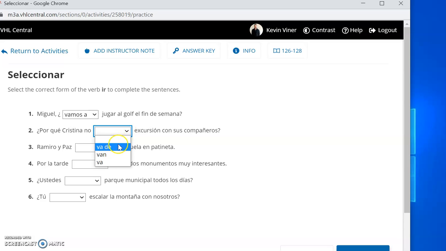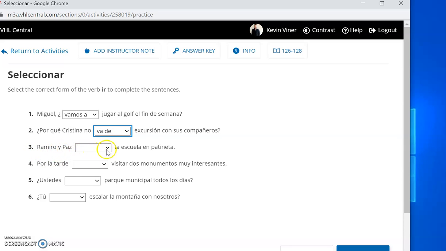And we're back. So here it would be va de excursión con sus amigos, con sus compañeros. And this is part of the vocabulary for this chapter. You have ir de excursión. So this is an instance where you do use de, but that's a fixed phrase. Ir de excursión means to go for a hike. Okay, muy bien. Número 3.